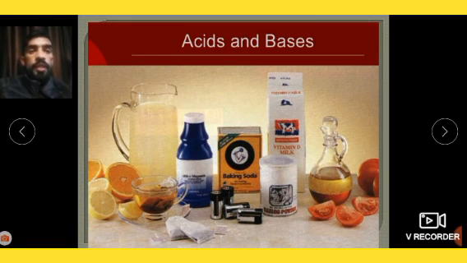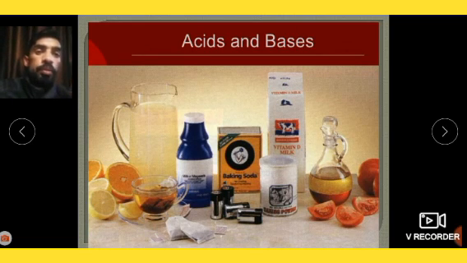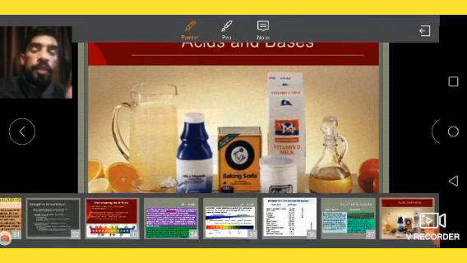Okay, so these are some diagrams represented here, dear students. So I am going to ask now some questions. You need to write the answers of these questions and send them to me. Number 1, whatever contents are visible on your screen on this slide, you need to classify these as acid and base. Number 2, you need to write the pH value of acid and base from these contents.